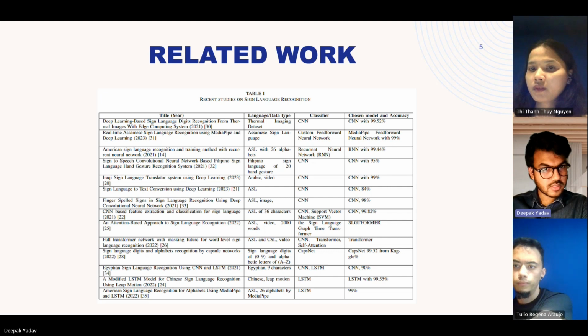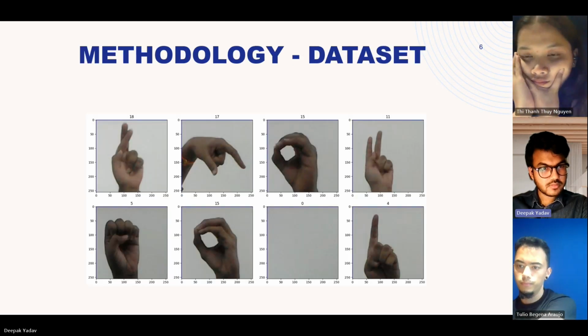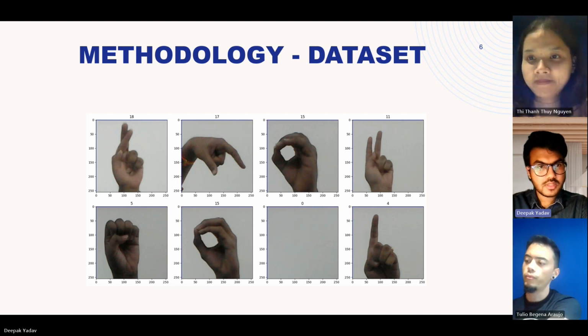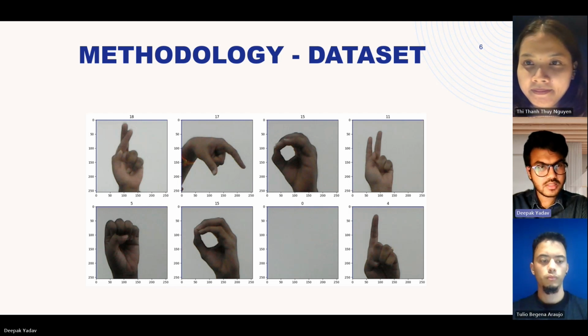After the related work, as explained by Thui, moving to the methodology part, we are using a dataset which has three different folders. In one folder, the dataset is raw. There are images of hand sign language under different illumination lights, and we have included images taken from farther and nearer to the hand. And then there is some folder where we have added blank images.